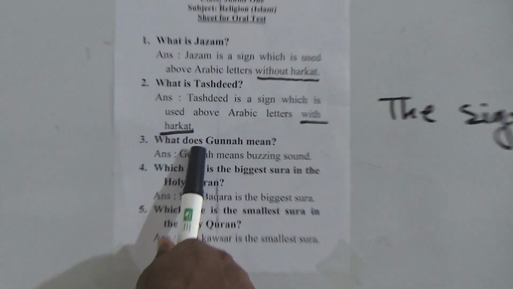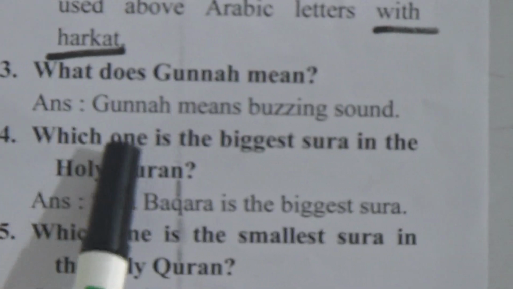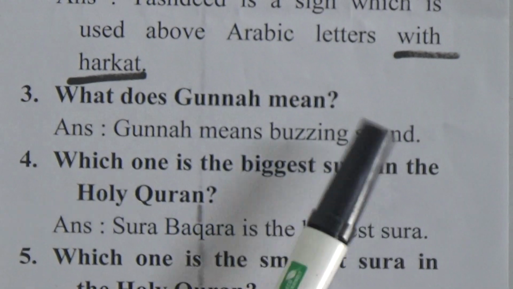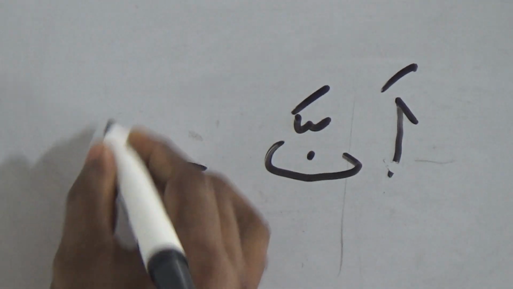Okay. Question number 3. What does gunna mean? Answer. Gunna means buzzing sound. And an example of gunna is anna, or amma.